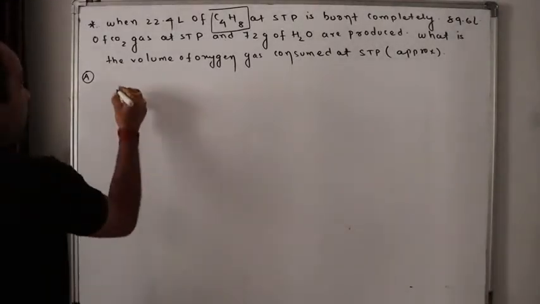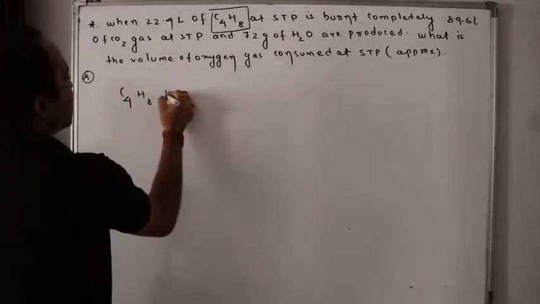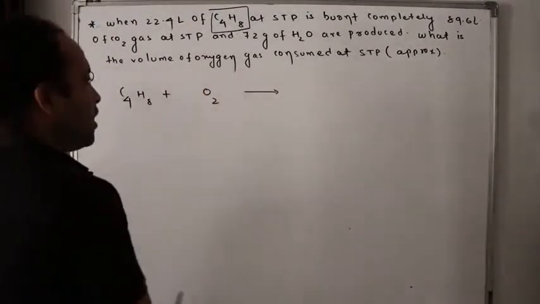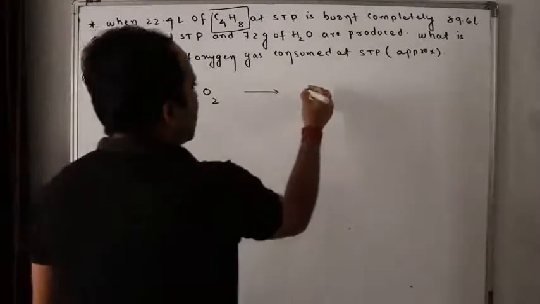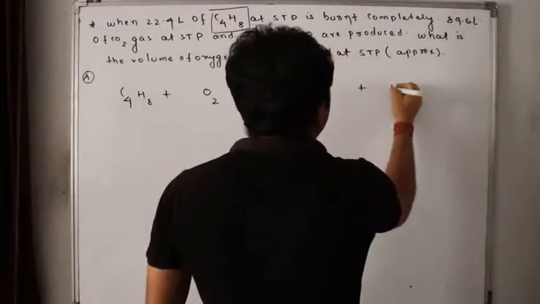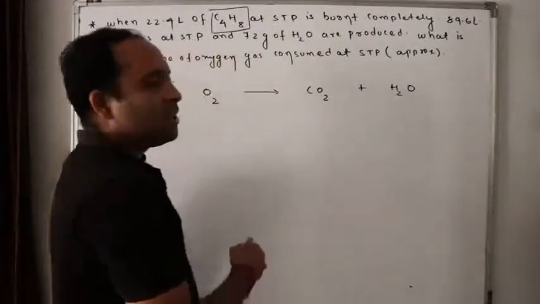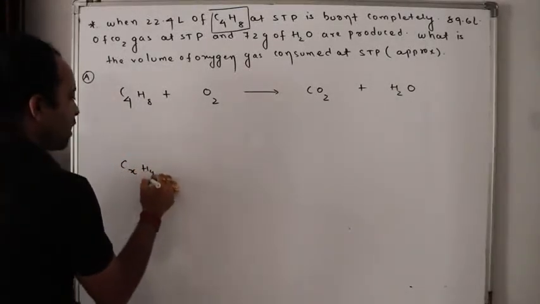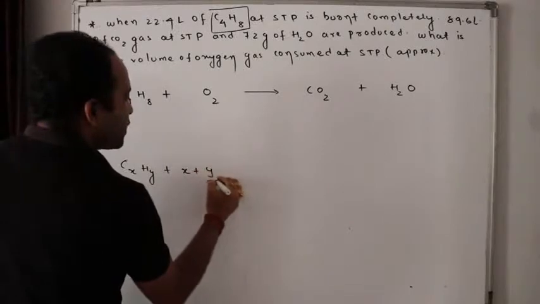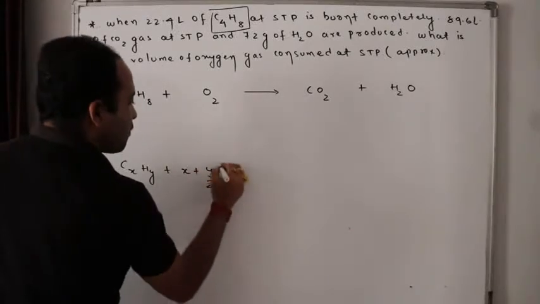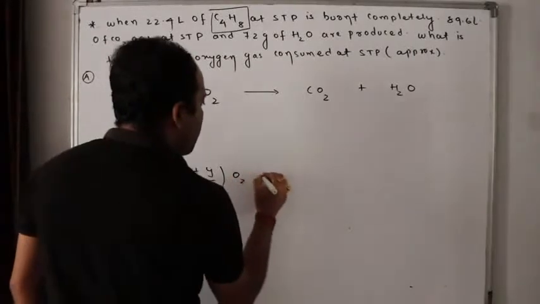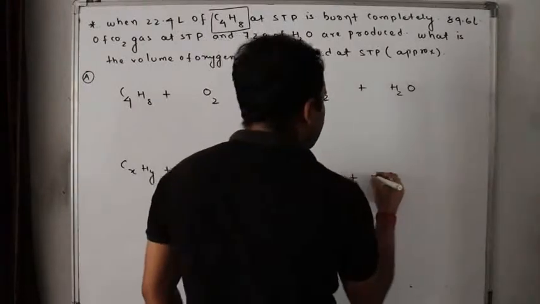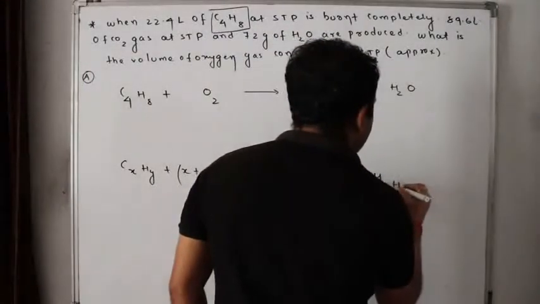Now first of all, burning of C4H8 means combustion of C4H8. Burning means burning in presence of oxygen. When hydrocarbons are burned in presence of oxygen, what is produced? Carbon dioxide and water. Now to balance this, do you remember my previous videos? I have told you how to balance CxHy: CxHy plus (x plus y by 4) O2 gives rise to xCO2 plus y by 2 H2O.